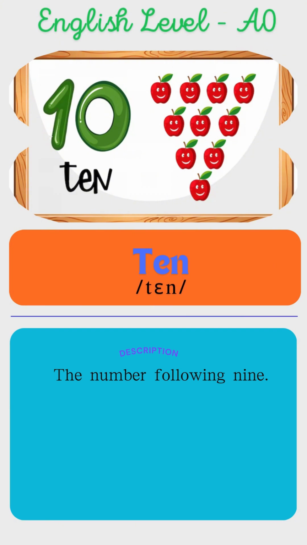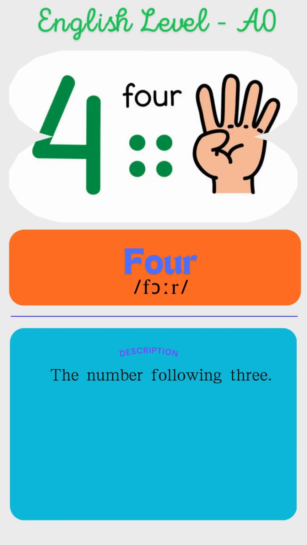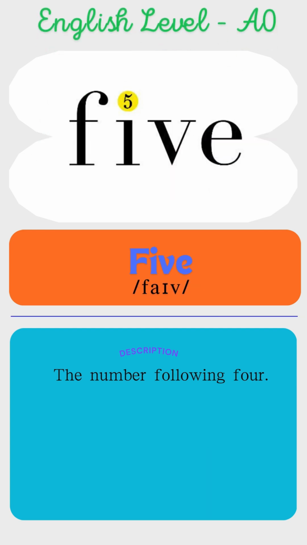10. The number following 9. We have 10 fingers. 4. The number following 3. 4 people are in the room. 5. The number following 4. He bought 5 apples.